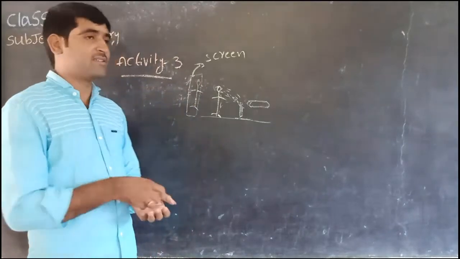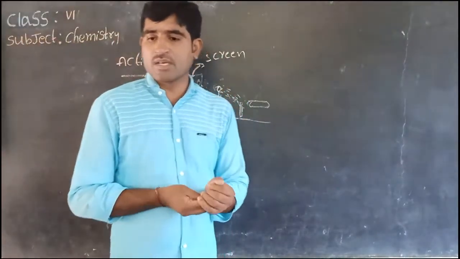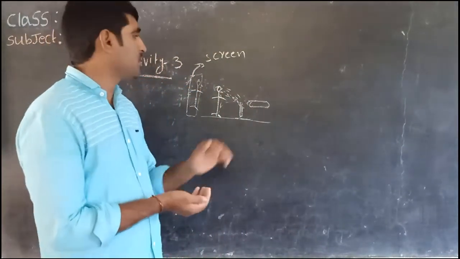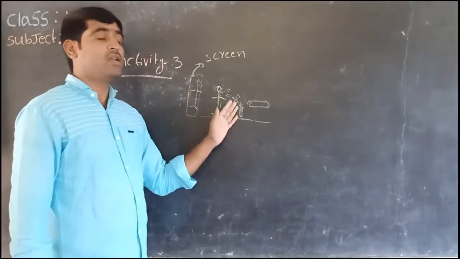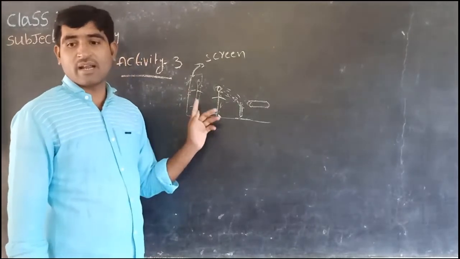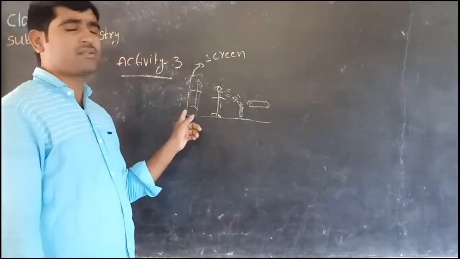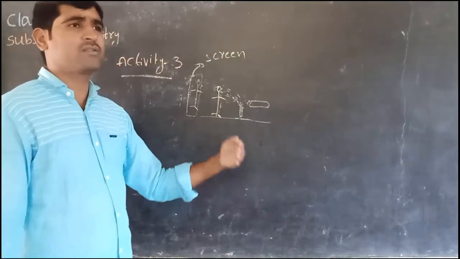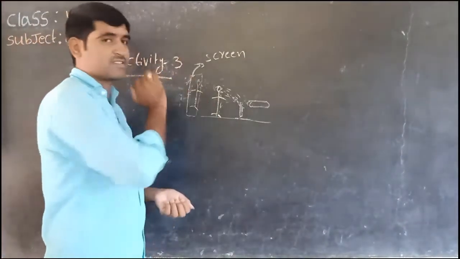Understood, children? Yes. So by looking at the shadows of the object, now ask another friend to hold a cardboard sheet behind the person. Then we may observe the shadow of your friend on the cardboard. Yes or no, children? Yes. So the screen may be buildings, trees, vehicles, walls, ground, whatever it may be. A shadow is found on the screen.